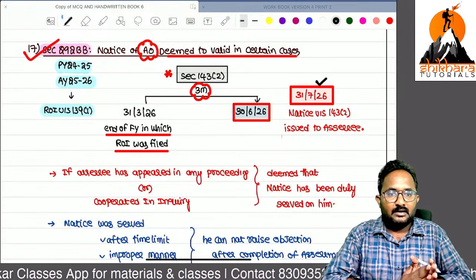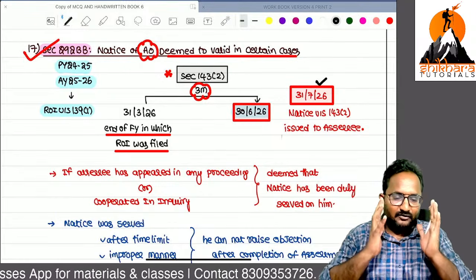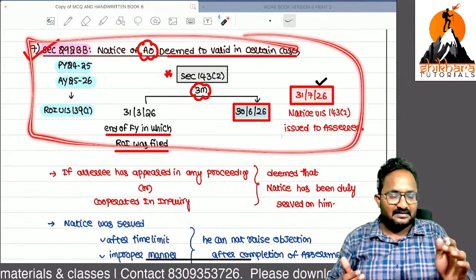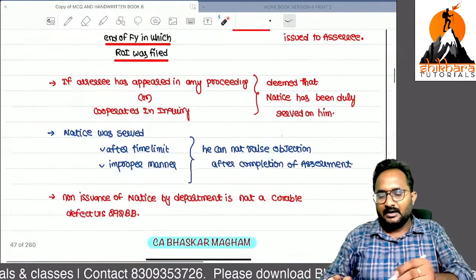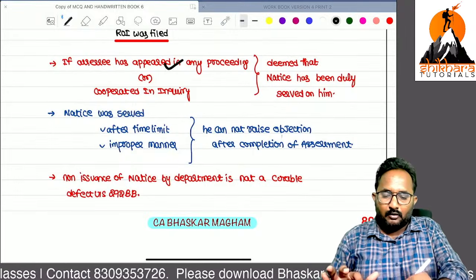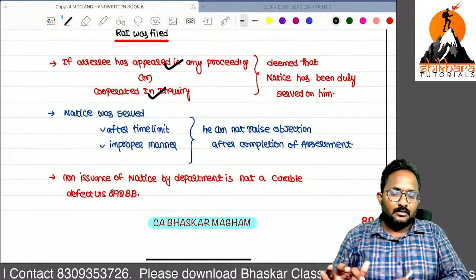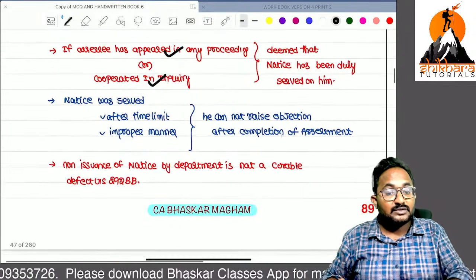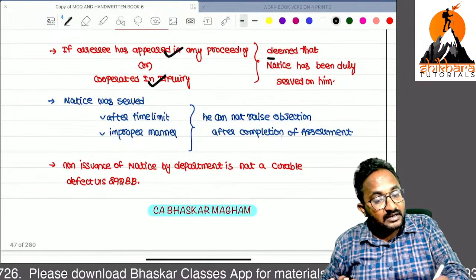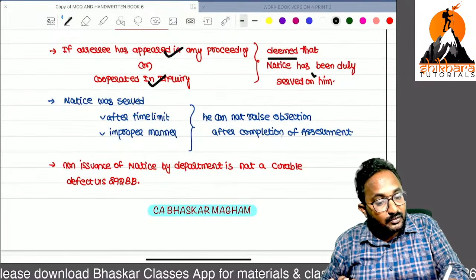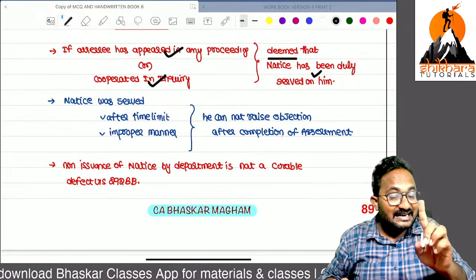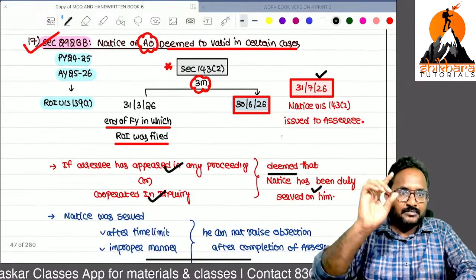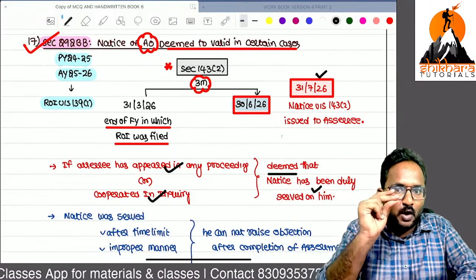But, SSC is, for example, my father is a farmer. He doesn't know anything. If he received the notice, definitely he will go for the proceedings. He cooperated in the inquiries also, and the assessment was also completed. Now remember, even though that notice is time barred, it is deemed to be duly served upon him and is treated as valid. Sir, if you want to object about that notice, you have to object before completion of the assessment.